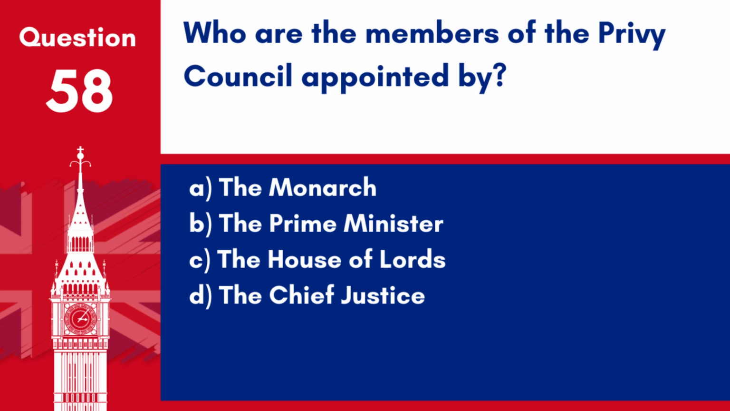Question 58. Who are the members of the Privy Council appointed by? A. The monarch. B. The Prime Minister. C. The House of Lords. D. The Chief Justice. Answer A. The monarch. Members of the Privy Council are appointed by the monarch, often on the advice of the Prime Minister.